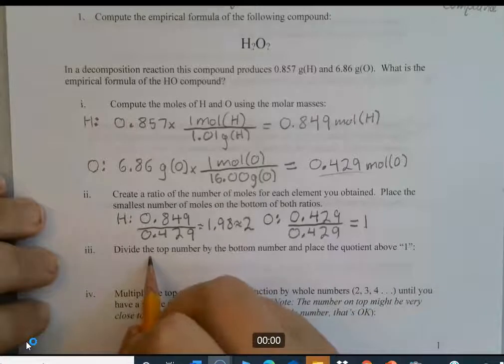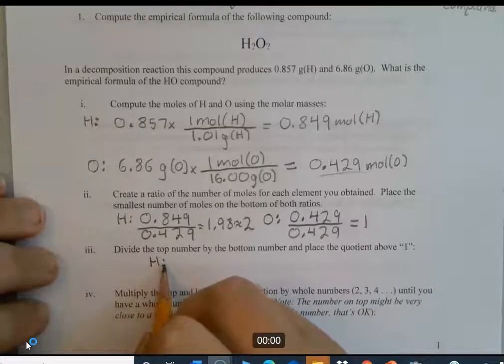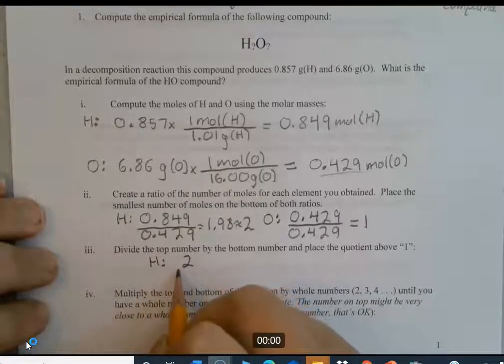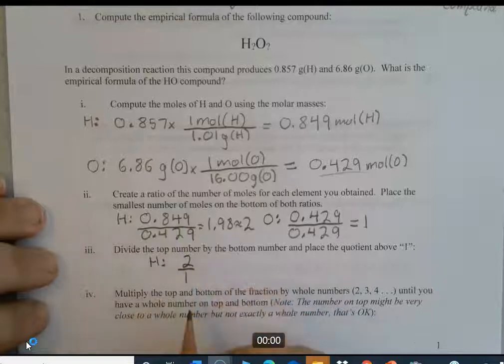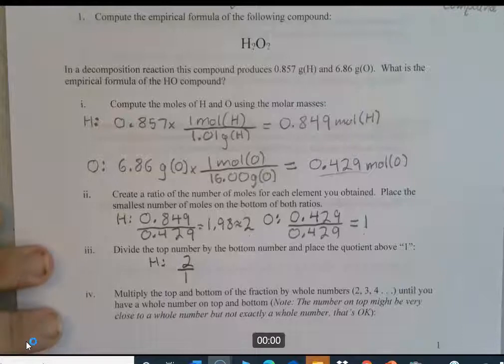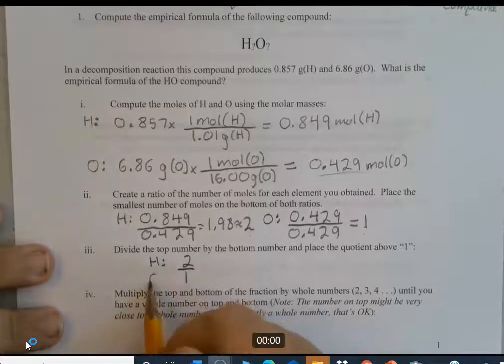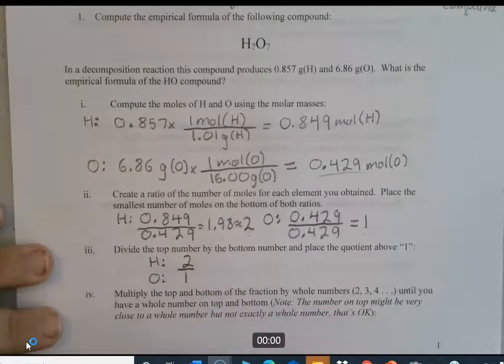So it's going to be H is on top. So we divide this by this, and we already have it placed over a 1. So it's a 2-to-1 ratio is what we're saying right there. There's 2 hydrogen for every 1 oxygen.